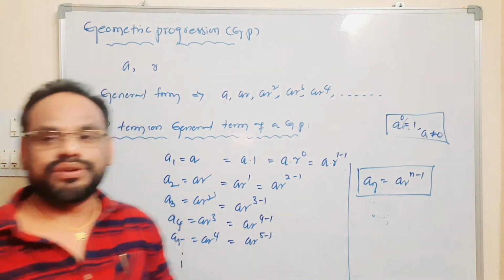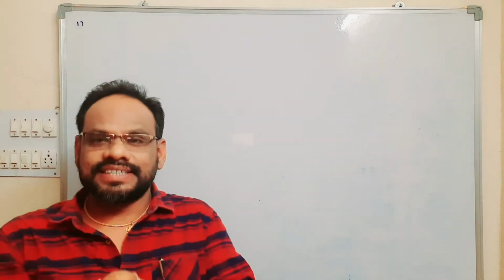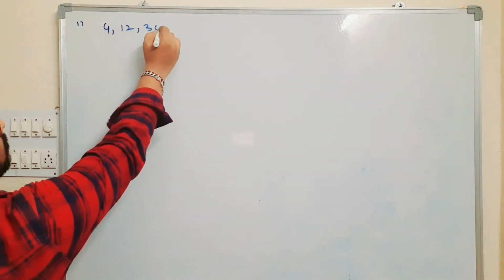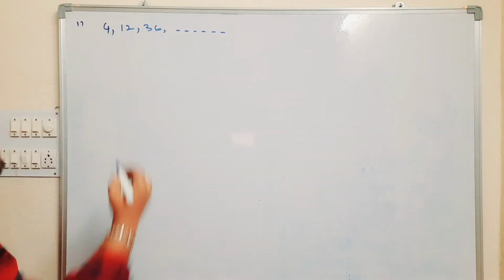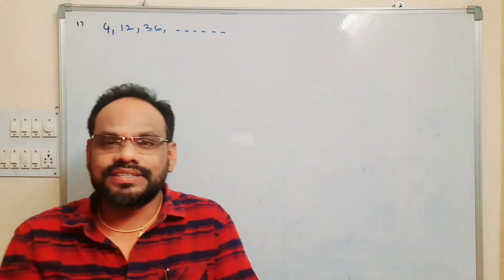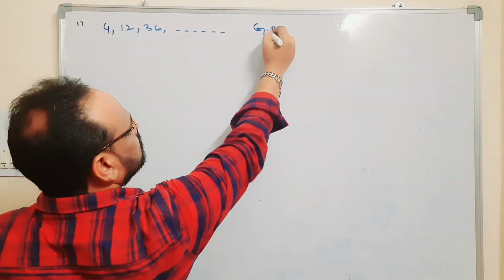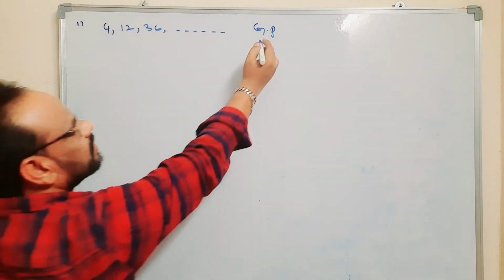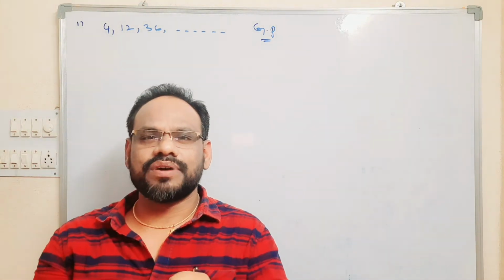Let us discuss one example here. What is the sixth term of the given sequence, that is 4, 12, 36, and so on? What is the sixth term? This is a GP. The sixth term may be the nth term or general term of the given GP.